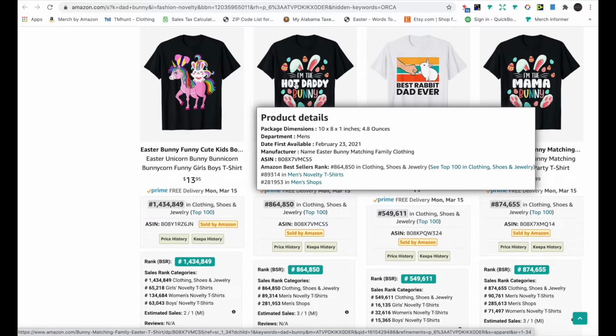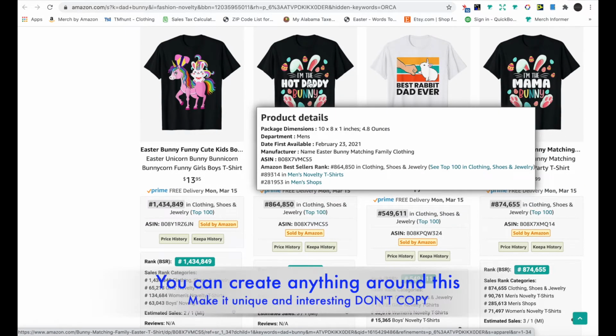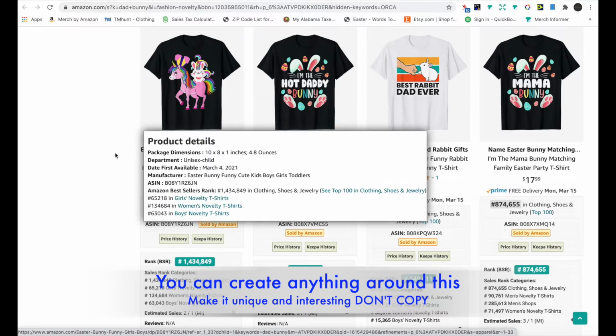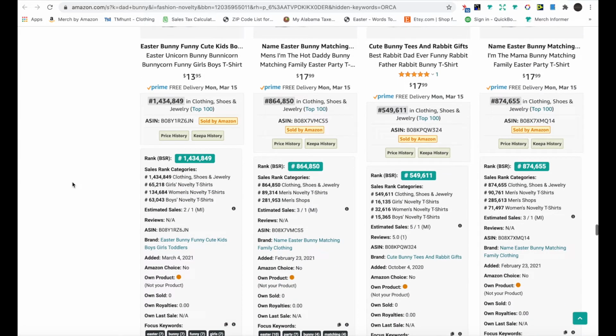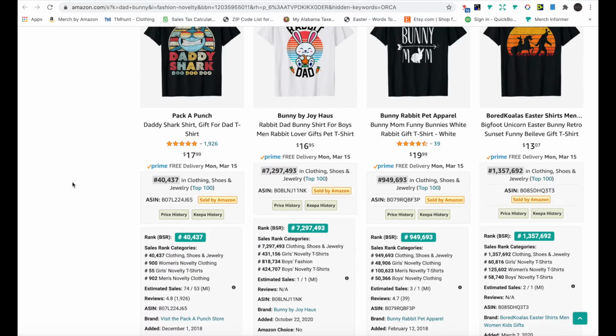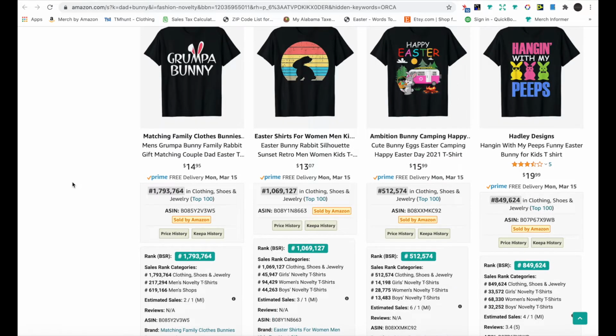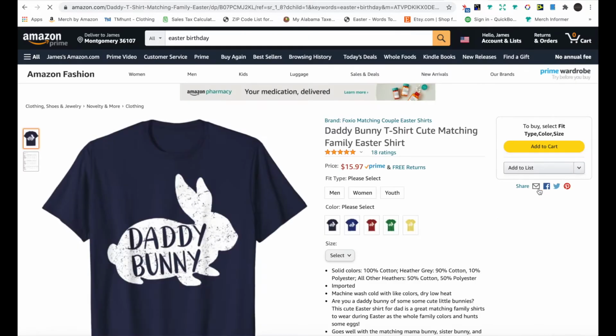If you do a design good enough, you could do daddy or dad or mom or mama or son, daughter, and the whole family would buy your shirt. So keep them under the same brand, and then you could get four sales at once versus one. So here's another thing you can do: check the trademark.